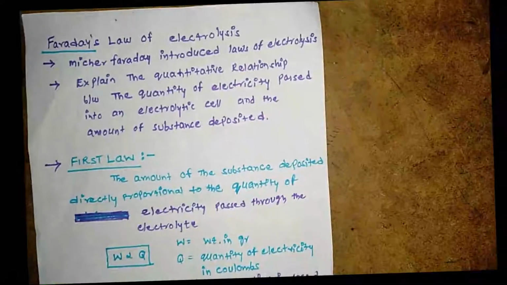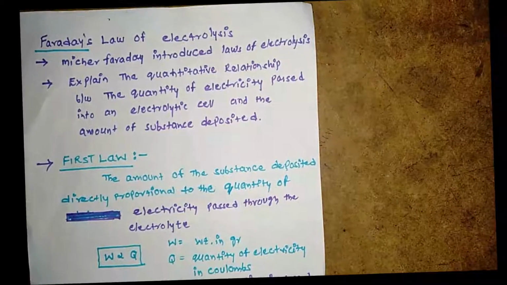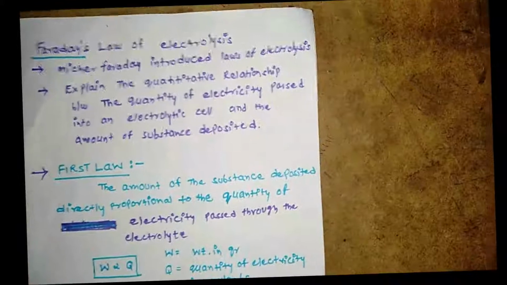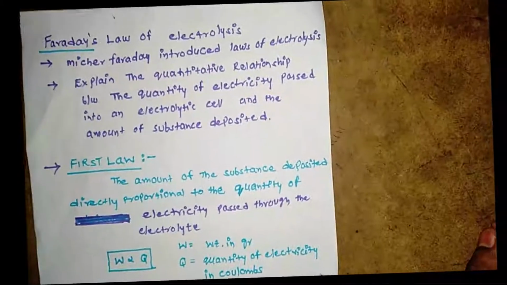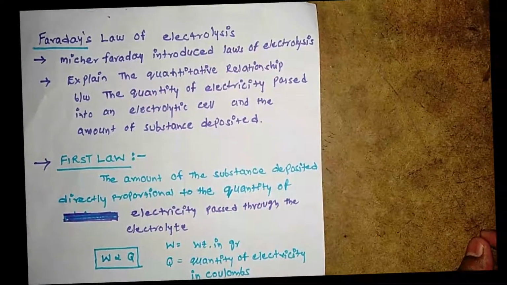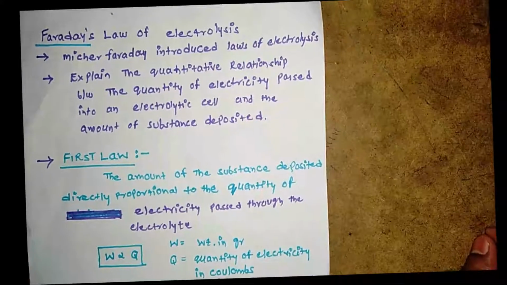So let us go. The next topic is Faraday's law of electrolysis. Faraday introduced the laws of electrolysis.